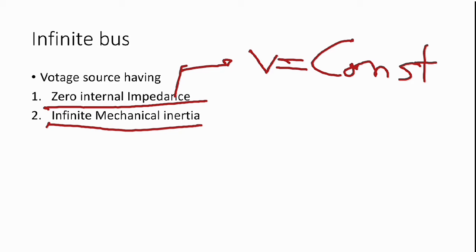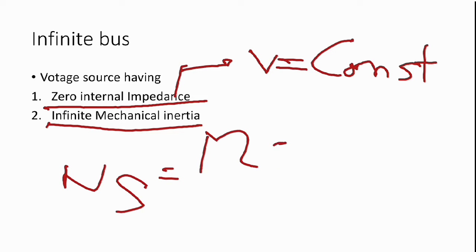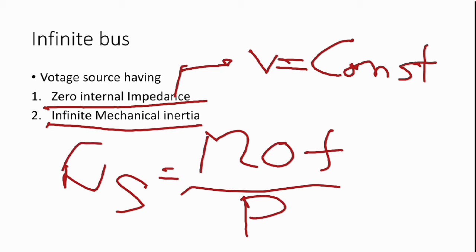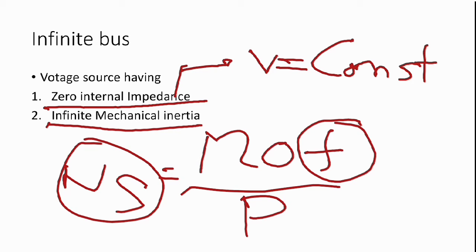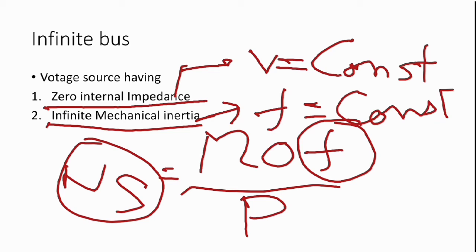So this is called no speed change. In that case we know Ns equals 120f upon P, so speed is directly proportional to frequency here. So we can say the frequency is constant. Through this way we know how the frequency and voltage are constant in the case of the infinite bus system.